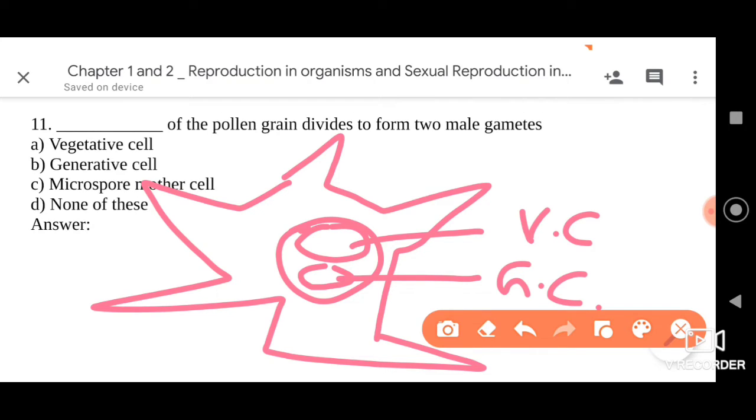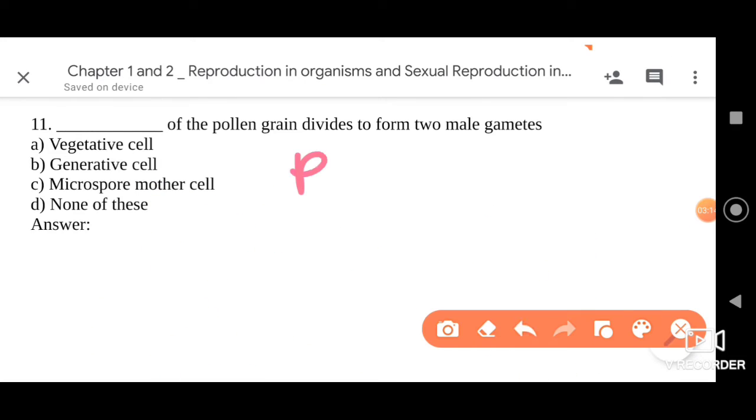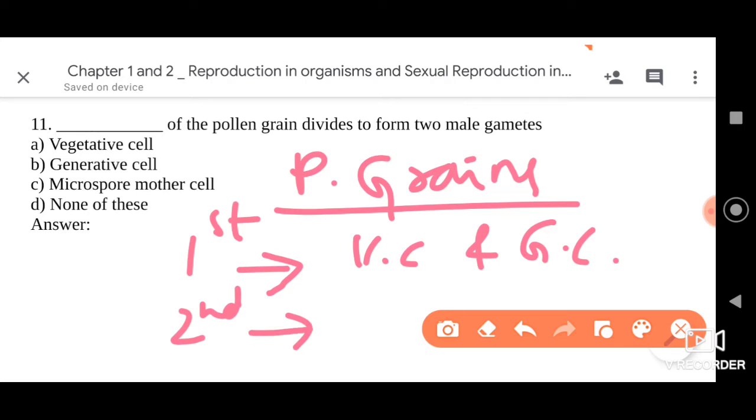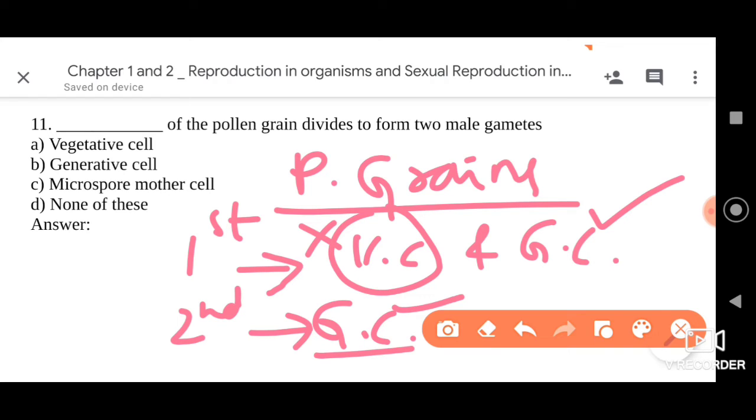So now let me tell you, pollen grain undergoes two divisions, dear friends. Let me be very clear with it. The first division forms two cells, that is the vegetative cell and the generative cell. In the second division, the vegetative cell is not involved. The vegetative cell just plays a role of providing nutrition, whereas only the generative cell will undergo the division. So when the generative cell divides, it helps in the formation of the two male gametes.